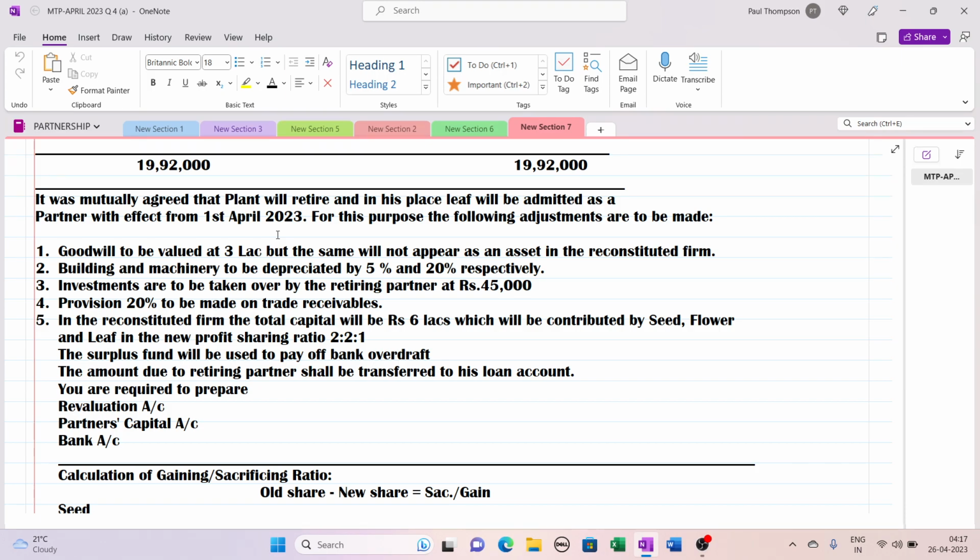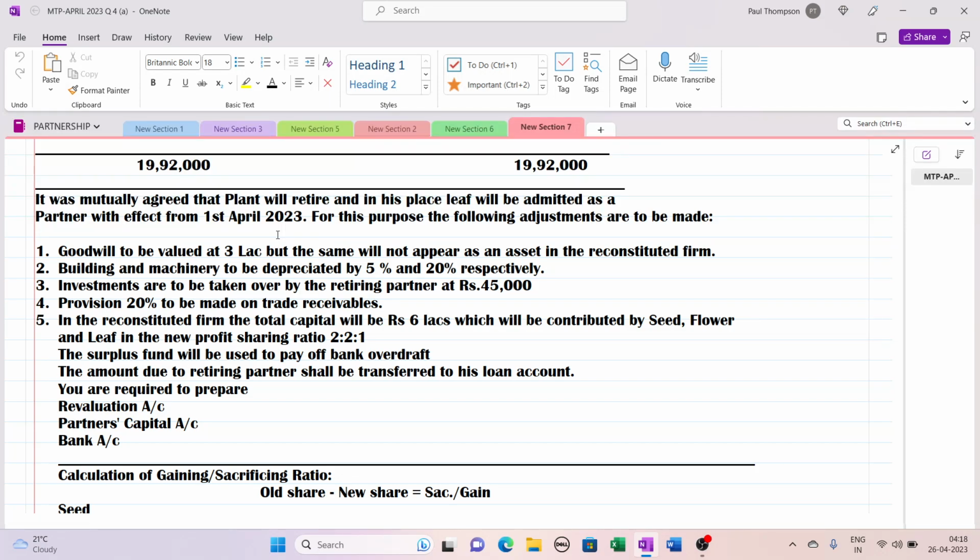First adjustment is goodwill. Goodwill is to be valued at 3 lakh, but it is not to be raised into books of accounts. So simply we are going to adjust it through capital account of the partners. Building and machinery to be appreciated, 5% and 20%. Investments to be taken over by the retiring partner at 45,000. Provision 20% to be made on trade receivables.